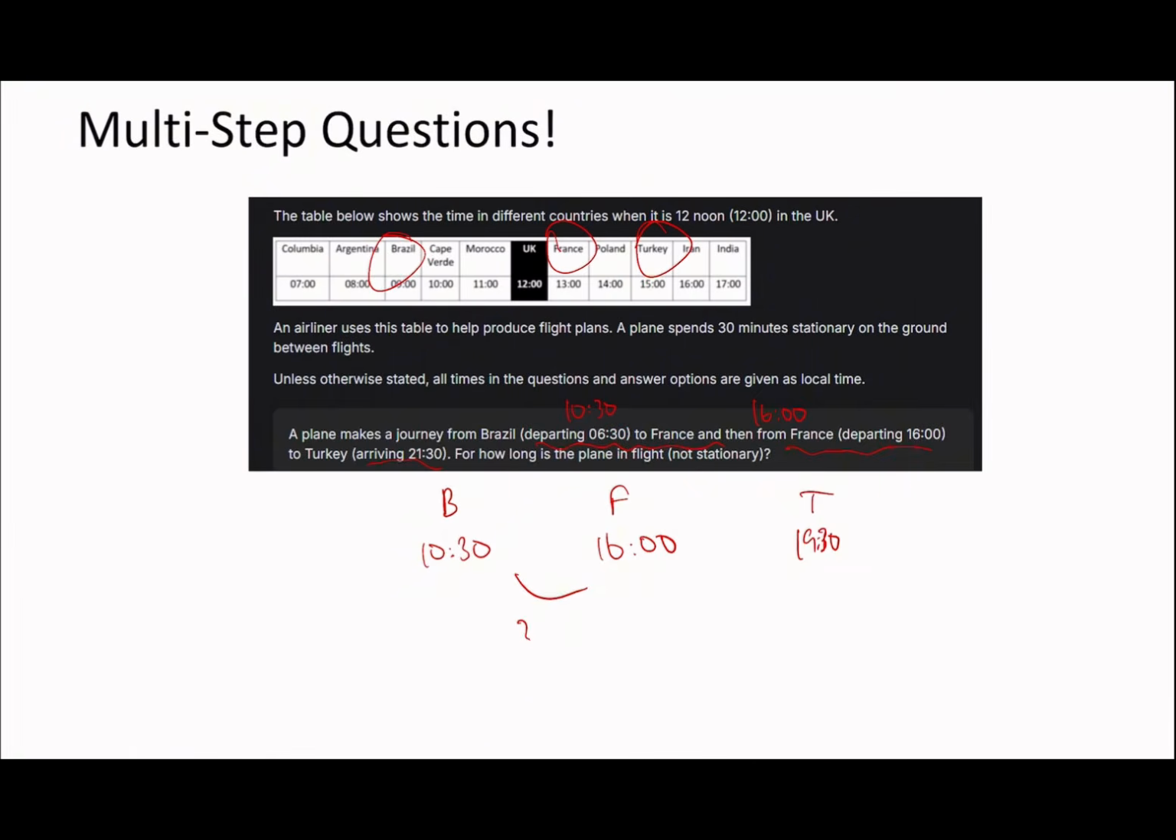So a plane spends 30 minutes stationary on the ground between flights. So here it's 3 hours and 30, but it actually only flies for 3 hours. Here it's 3 hours and 30. So in total, the total time it flies for is going to be 6 hours and 30 because it spends 30 minutes in flight.